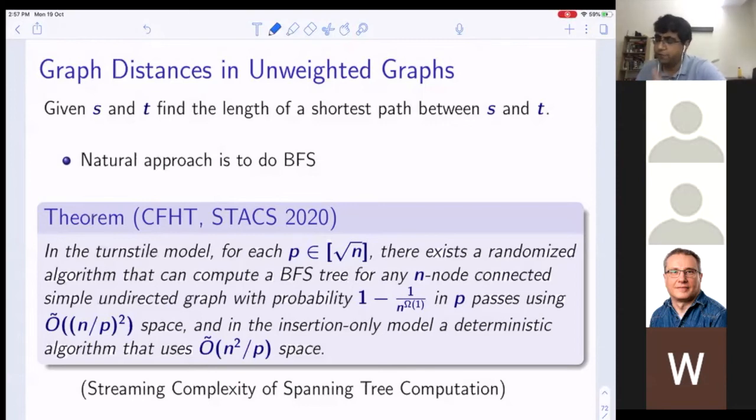There is still a lot of gap between the upper and lower bounds. So BFS and DFS in streaming have lots of important open questions. Many important open questions are left.